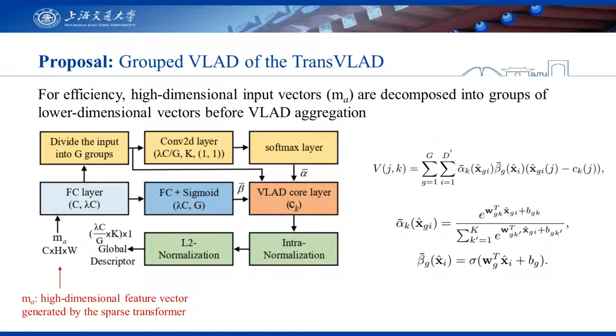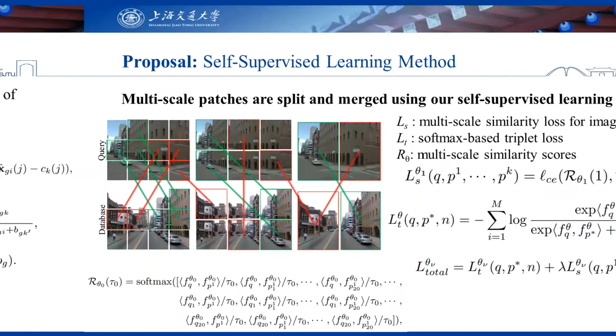Here is our group VLAD. Considering that the dimension of the global descriptor is too high for image retrieval, a PCA layer is added to reduce the dimension, which requires hundreds of millions of parameters. For efficiency, we decompose the high-dimensional input feature vectors into groups of relatively low-dimensional vectors before VLAD aggregation to reduce the output dimension of a VLAD layer. It is composed of a standard neural network and a VLAD core layer to perform aggregation as illustrated on the right. The main parameters for the layers are shown in brackets.